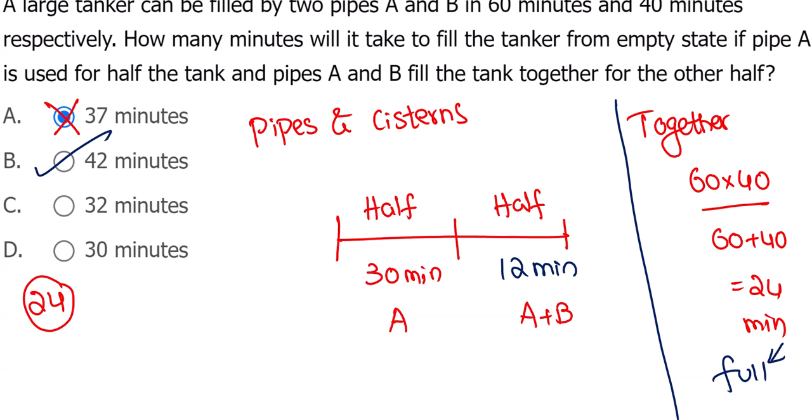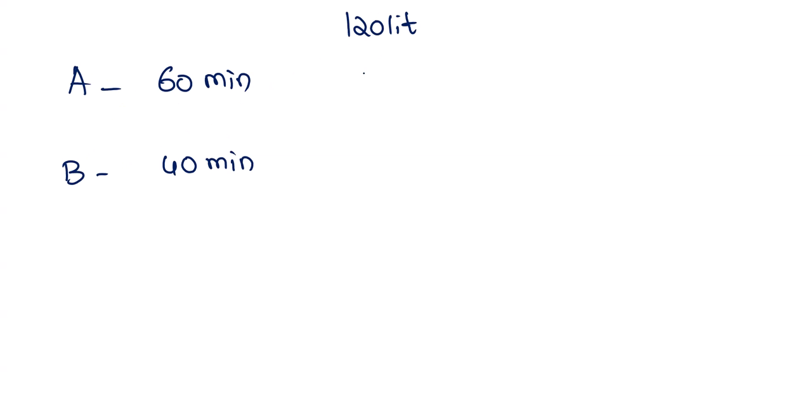Fine. So we can fix the entire inputs. Like 60 minutes, 40 minutes, you would fix the tank as 120 liters. This is 2 liters per minute, this is 3 liters per minute.